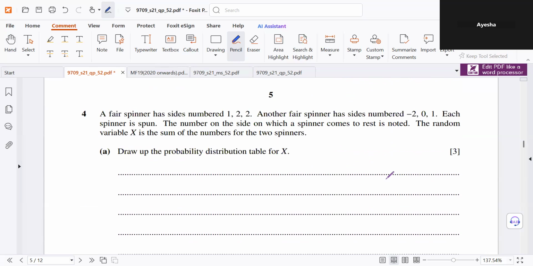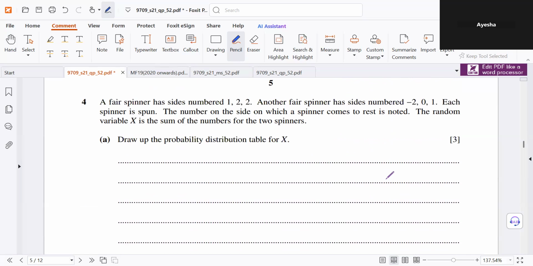A three-faced spinner has sides numbered 1, 2, 2. Another three-faced spinner has sides numbered minus 2, 0, 1. Each spinner is spun. The number on the side on which a spinner comes to rest is noted. The random variable X is the sum of the numbers for the two spinners. Draw the probability distribution table for X. Before we draw the probability distribution table, I'm going to draw a possibility diagram and write down the sums here.